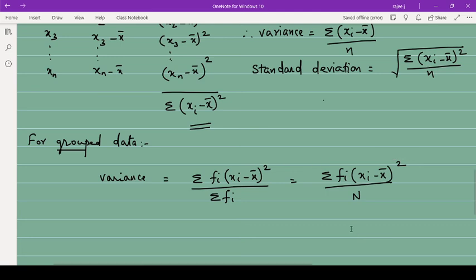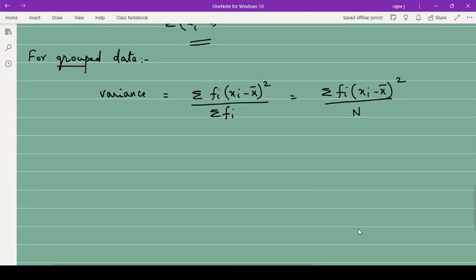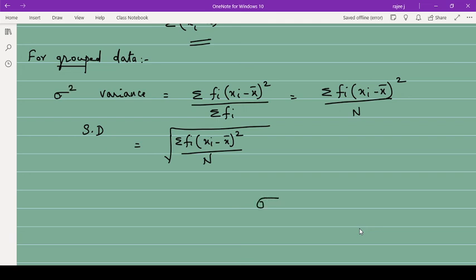So variance is this one, and standard deviation is given by the square root of this one, the square root of variance. So that is square root of summation of fi into (xi minus x bar) the whole square divided by N, and this is standard deviation. Now the letter we use for variance, we symbolize by sigma square.